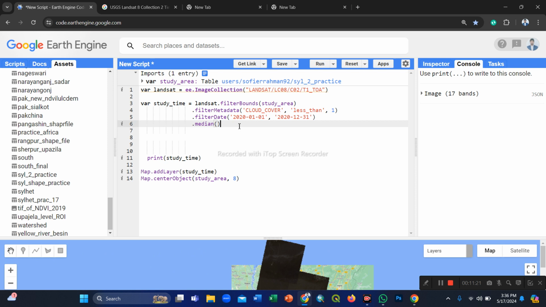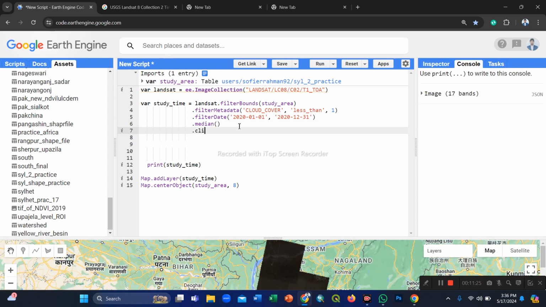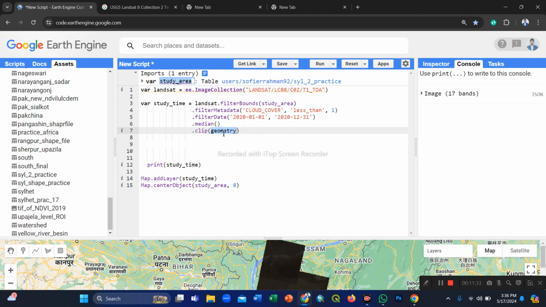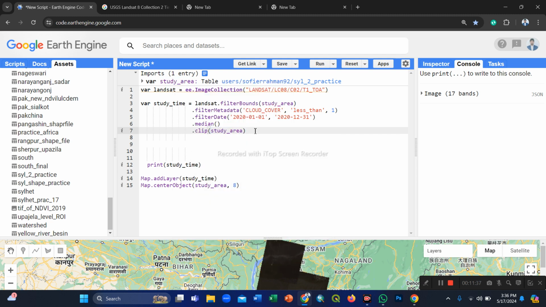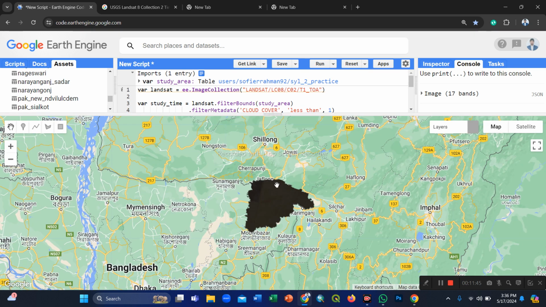Now we select only our study area by using the clip function. So we clip our study area. Our study area, we already put this name, study area. So paste it here. Now click run and check only our study area image.